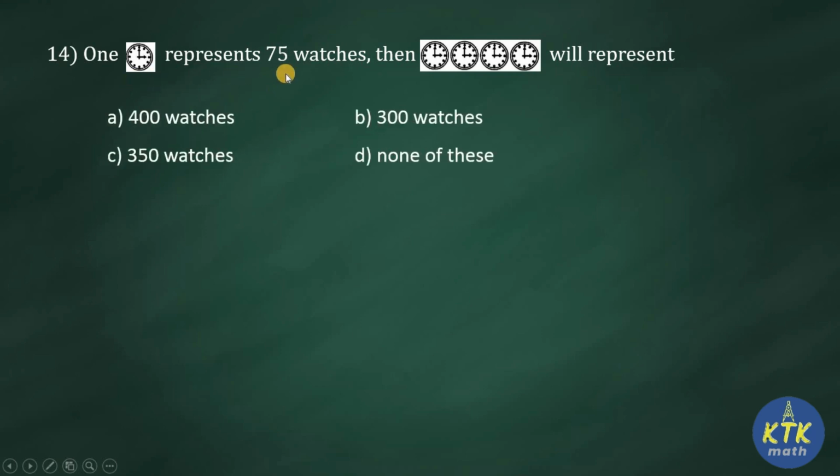So one picture represents 75 watches means then how many watches will be represented by 4 symbols. So just multiply 75 into 4. I hope you found the answer already. 75 into 4 is what? 300. Option B is 300.